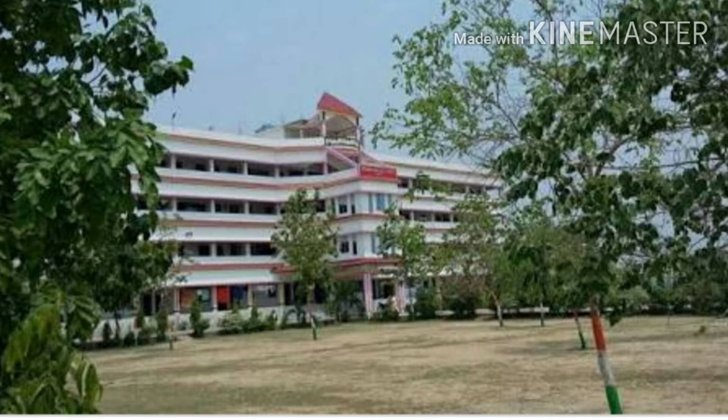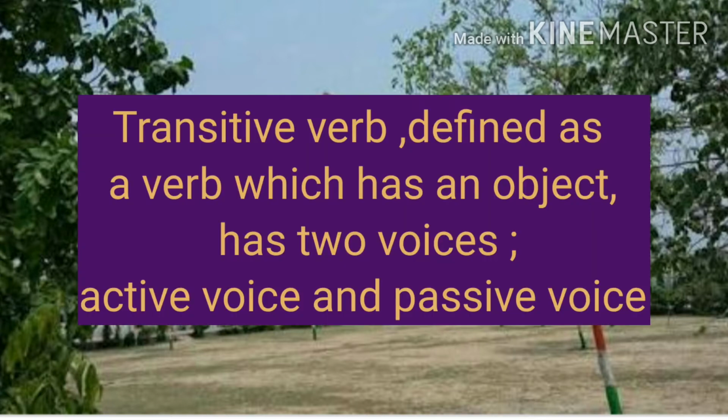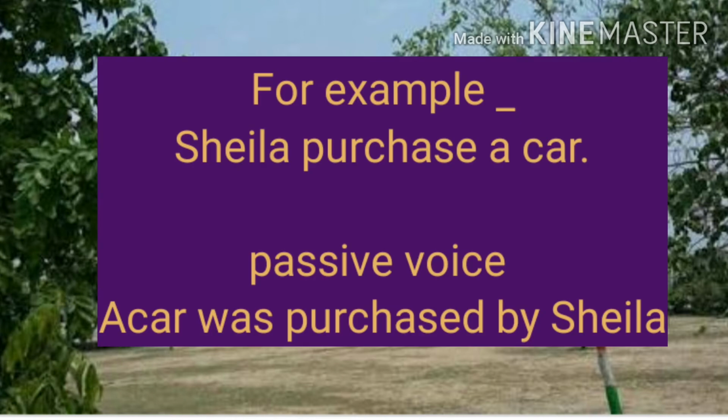So now, what is transitive? What is active and passive voice? A transitive verb is defined as a verb which has an object and has two voices, active voice and passive voice. For example, Sheila purchased a car. And when you change this into passive voice, what do you write?